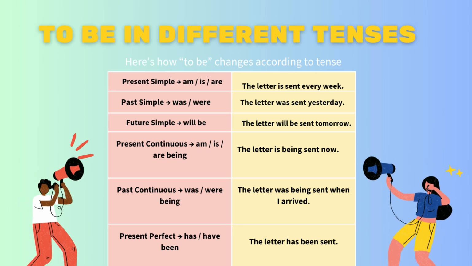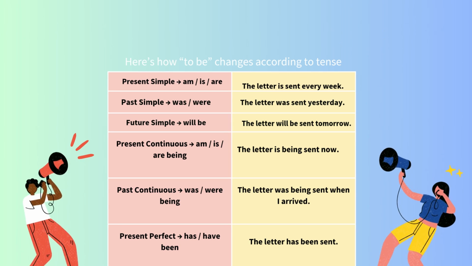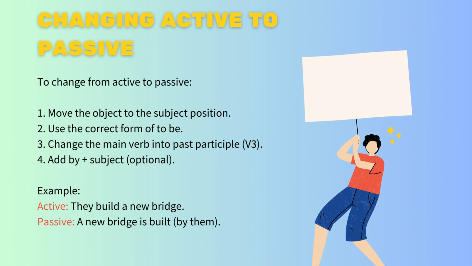Alright, let's continue to learn how to change an active sentence into passive. Changing active to passive. To change a sentence from active to passive, follow these simple steps. First, move the object to the subject position. Second, add the correct form of to be. Third, change the main verb into the past participle form. Finally, add by plus the subject if necessary.